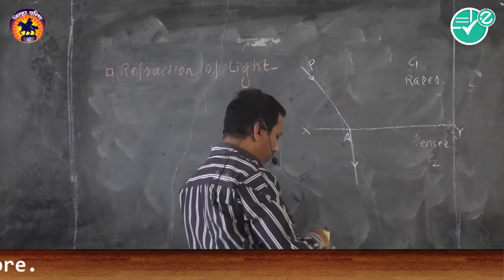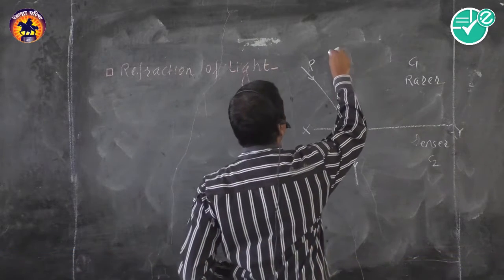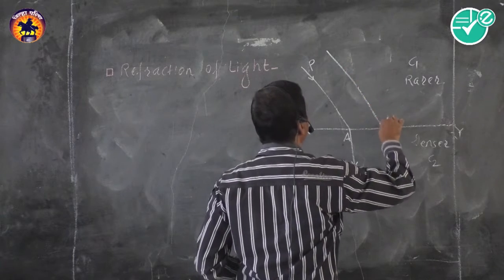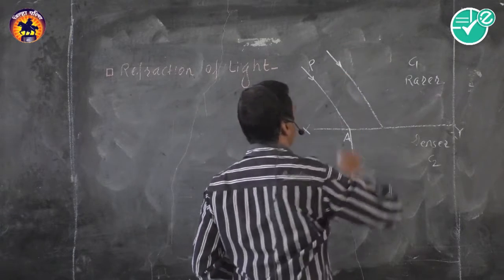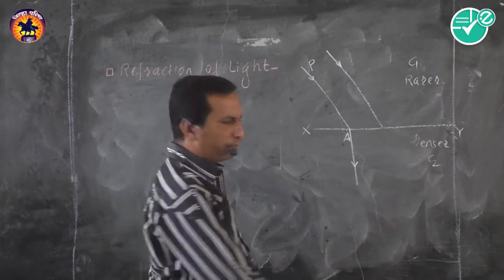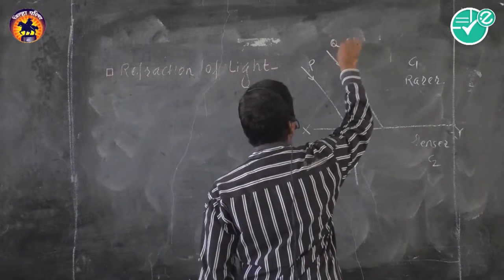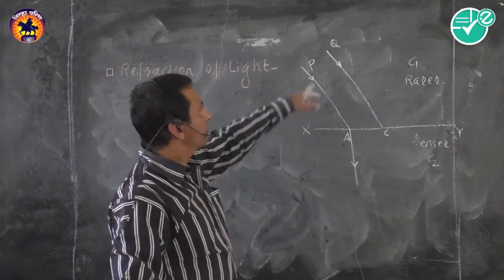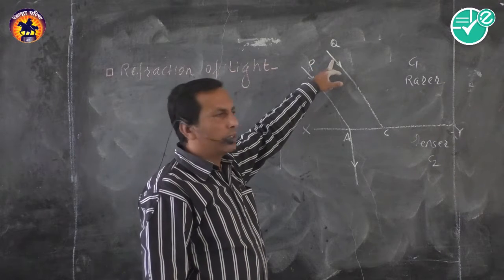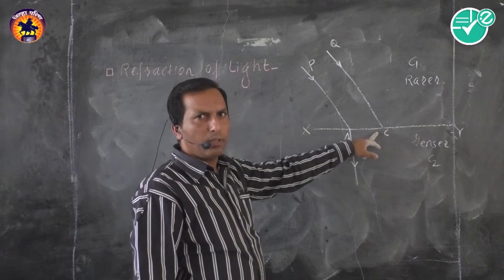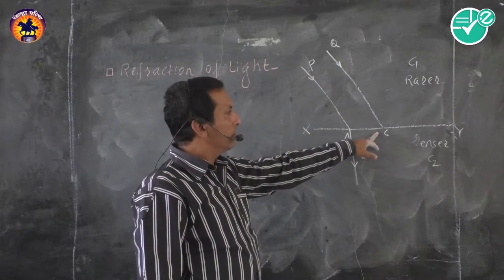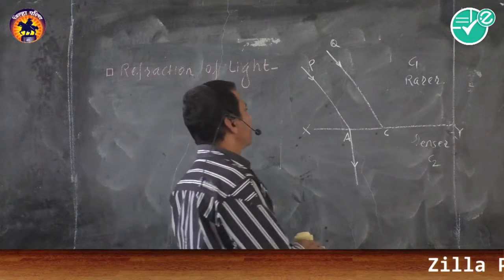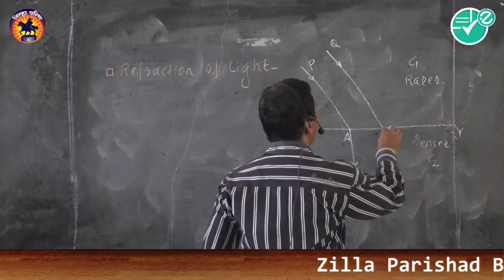Also, I am taking another incident ray. Suppose this is QC. QC is another incident ray, incident at point C on the refracting surface XY. It also enters.